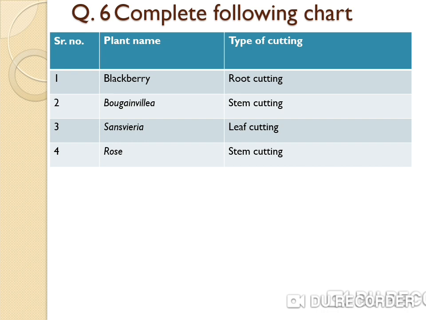Second one, bougainvillea, the stem cutting. It is a common method of plant propagation. A 20 to 30 centimeter long piece of 1 year old stem is cut. Its lower end is dipped in root promoting hormone for several minutes before planting in the soil. Some examples are rose, sugarcane, duranta, citrus, grapes, coffee, clerodendron, tea, croton, china rose, etc.